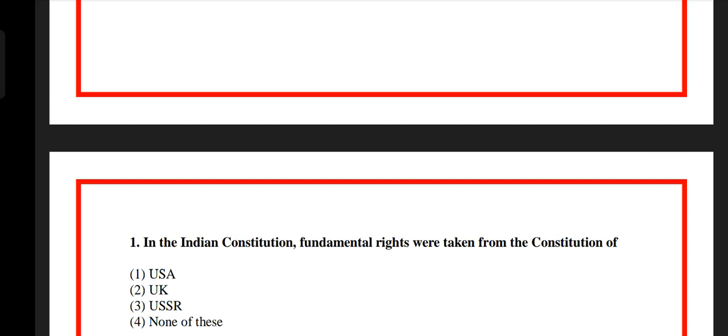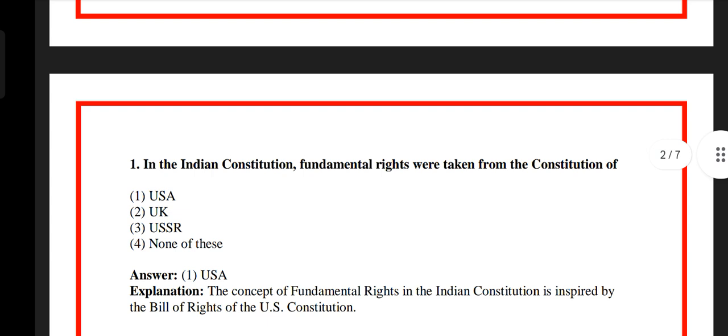Question number 1. In the Indian Constitution, fundamental rights were taken from the Constitution of option 1 USA, option 2 UK, option 3 USSR, option 4 none of these. The answer is option 1 USA. The concept of fundamental rights in the Indian Constitution is inspired by the Bill of Rights of the US Constitution.